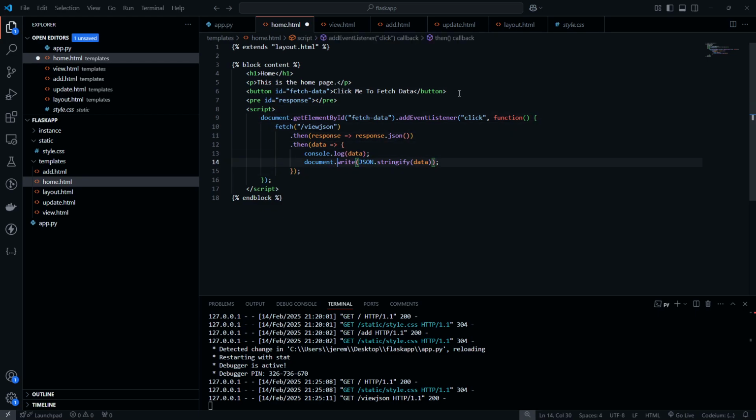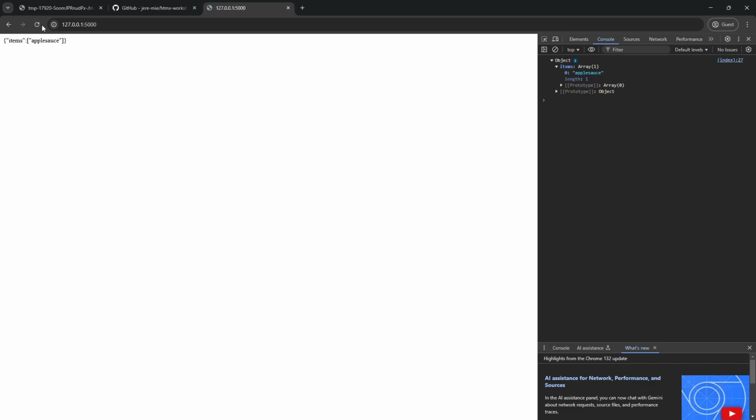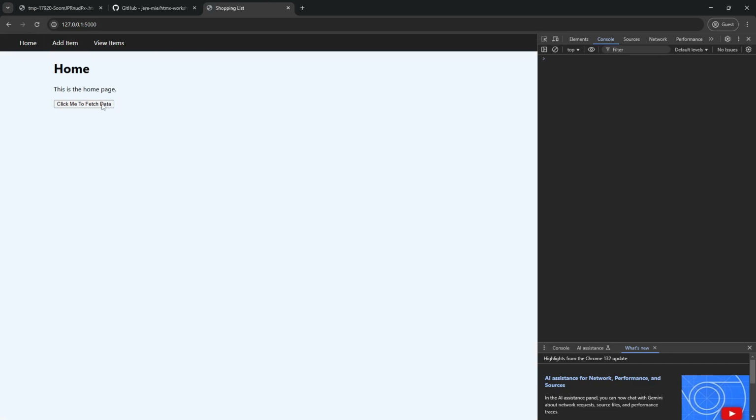And instead of document.write, we're going to do this here, which is just saying we're going to take the response and we're going to throw it in this here, as opposed to what we were doing before, which is just replacing the data. So here you go.